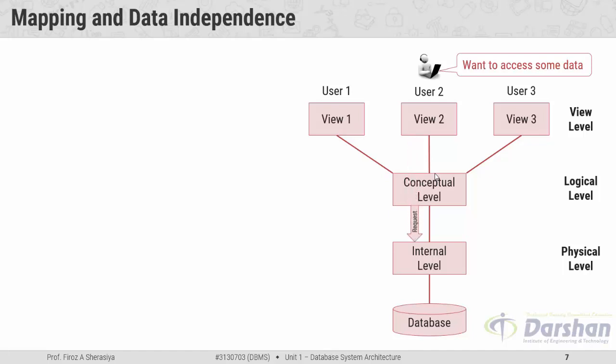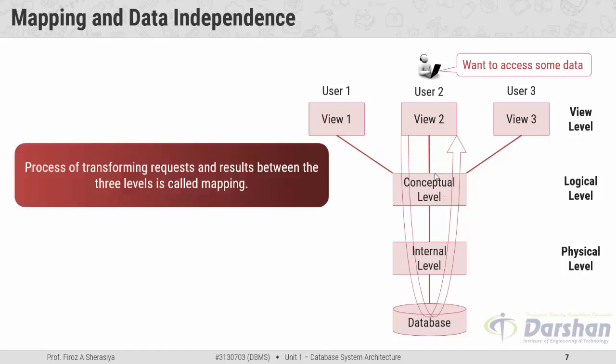Again that request moves from the internal level to the database. This request will be processed over here in the database. It will give some result. Again that result will move from the database to the internal level. Again that result moves from the internal level to the conceptual level, and then from the conceptual level to the view level at user 2. So the process of transforming requests and results between the three levels is known as mapping.